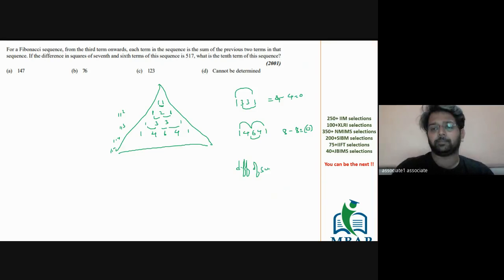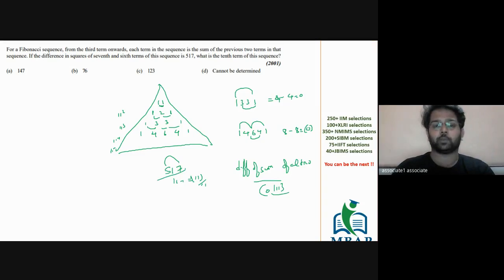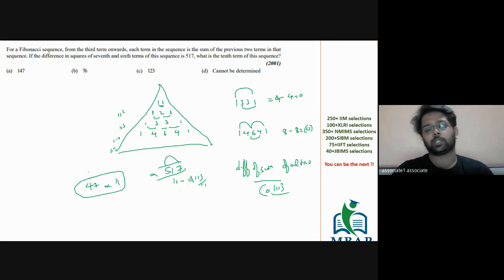of the sums of the ordinate numbers should be either 0 or 11, to check the divisibility by 11. So 517: 5 plus 7 is 12, and 12 minus 1 is 11. So it is divisible by 11, so this value was divisible by 11. And the only part which we had to think of is taking out the factors of 47 into 11. Here onwards, it's easy and doable for all of us.